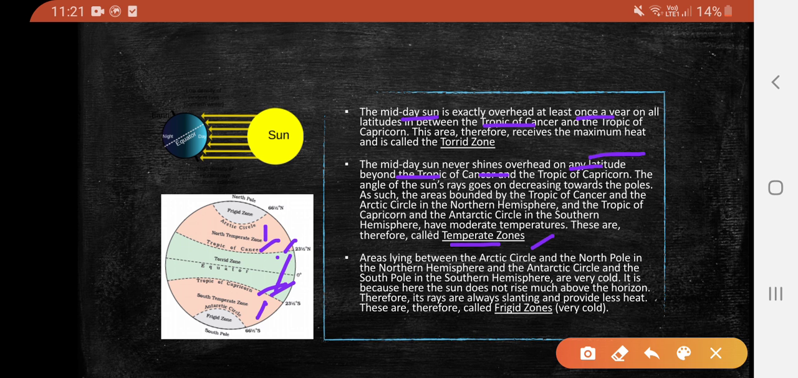And the areas lying between the Arctic Circle and the North Pole, this is the Arctic Circle and North Pole, and the Antarctic Circle and the South Pole, this zone is known as the frigid zone. In this zone, the sun does not rise much above the horizon. Hence, the rays are always slanting and provide less heat. The torrid zone receives the maximum heat, and the frigid zone experiences the least heat.